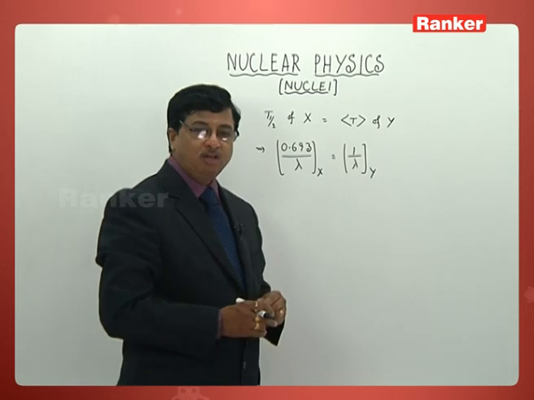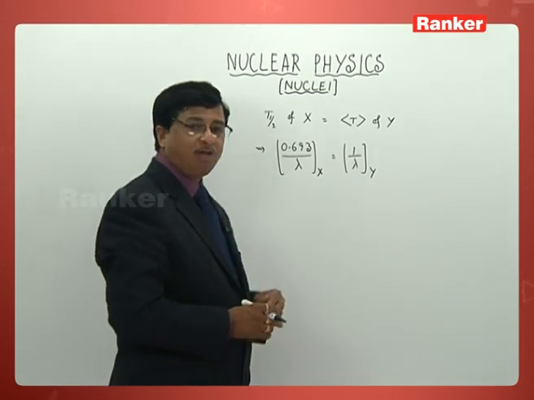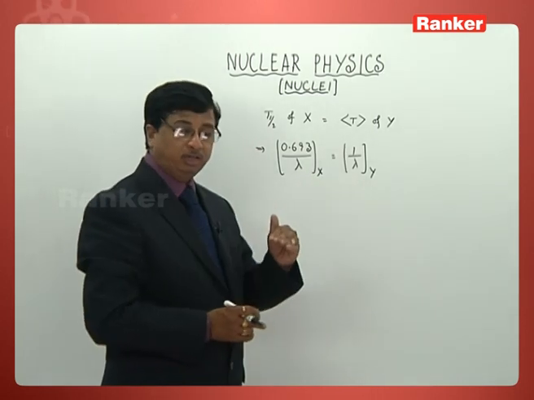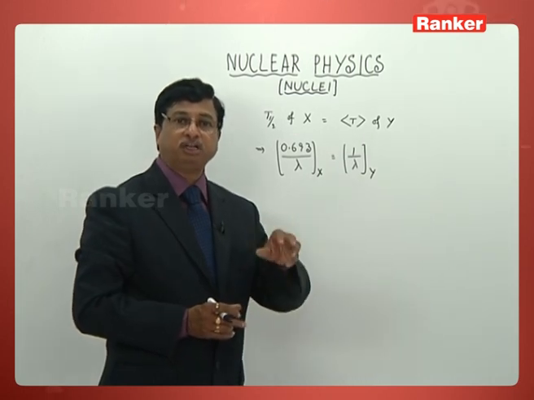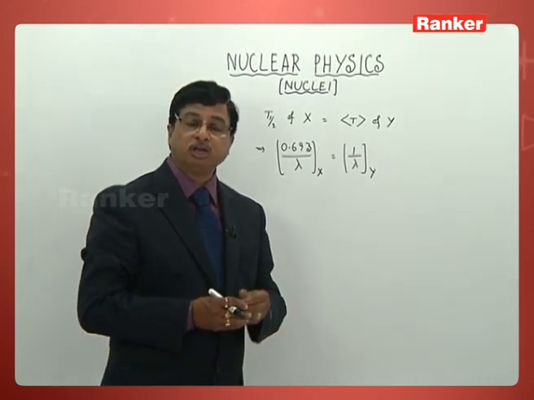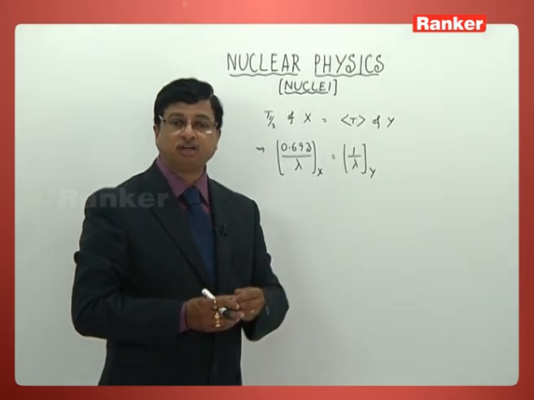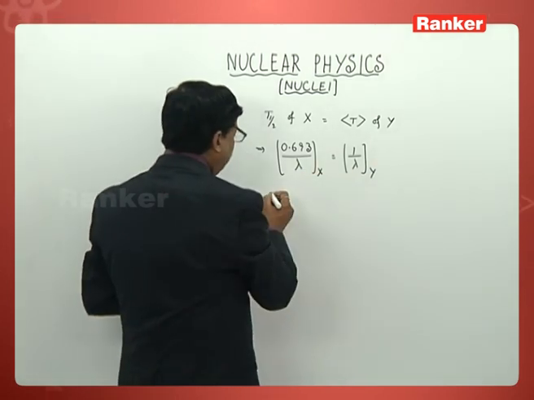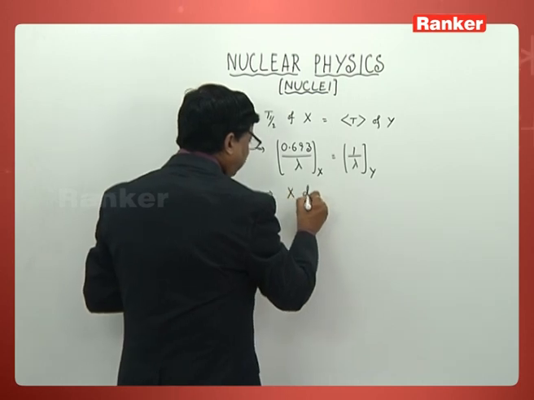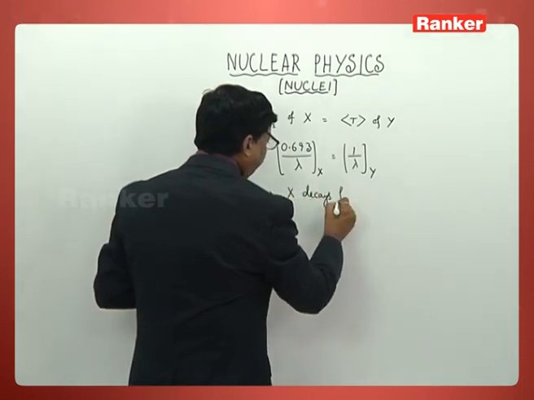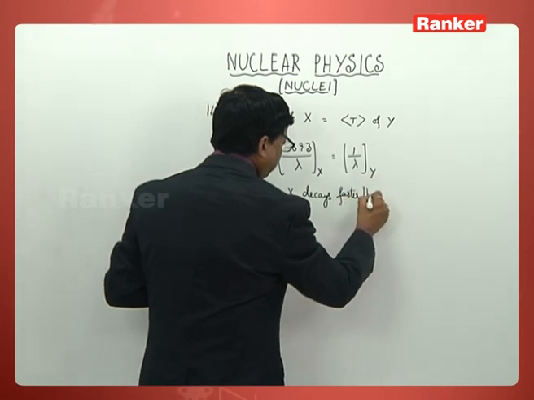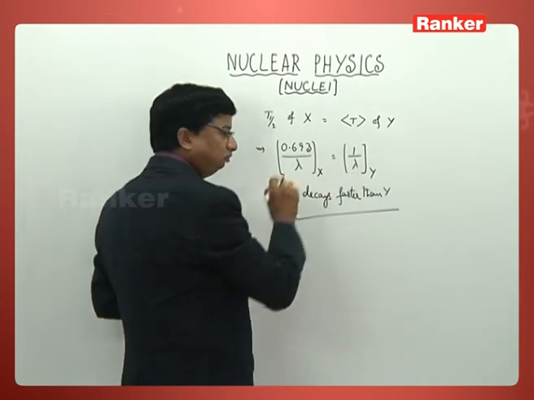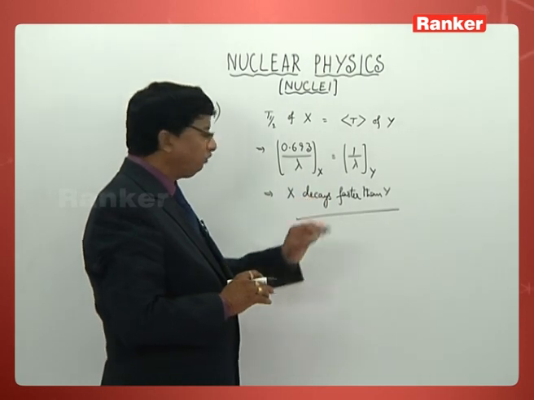But in this particular case, for X you will be finding the lambda value as less, so the value of half-life period is going to be less. That means it disintegrates faster than Y. So from this relation you can certainly understand X decays faster than Y. Just observe this result, nothing else. So X decays faster than Y.